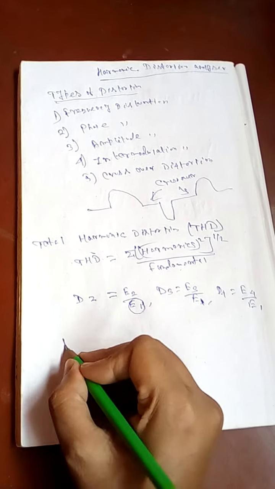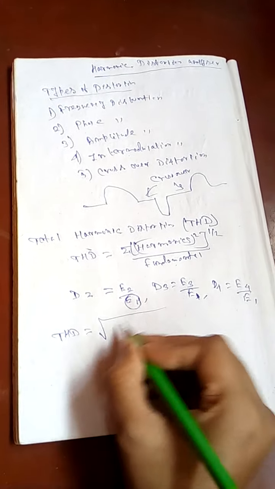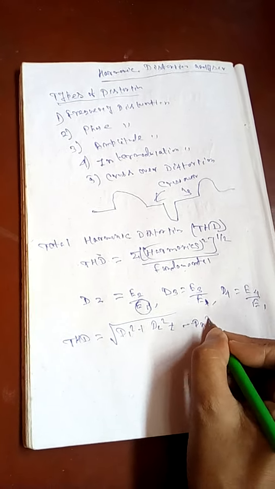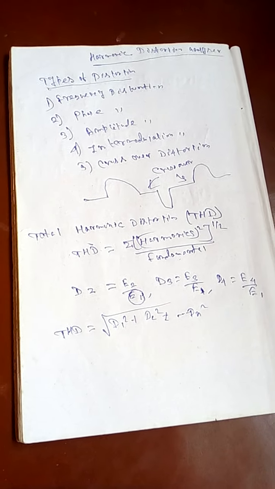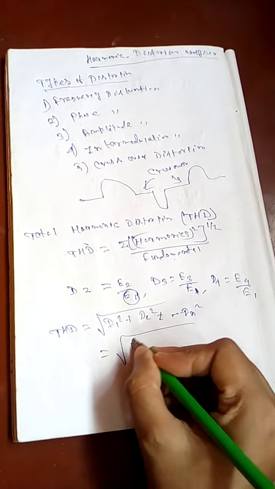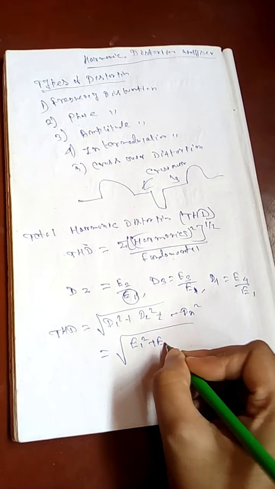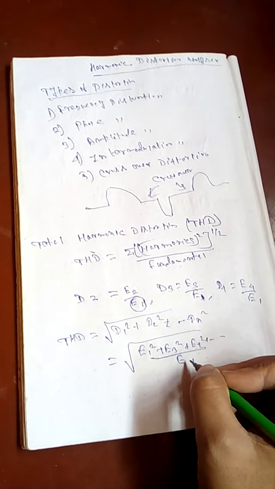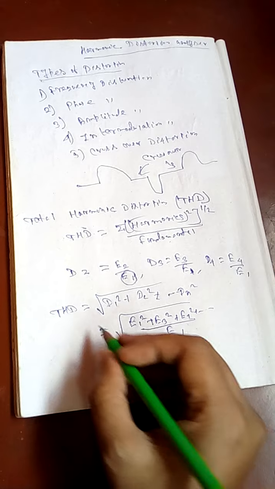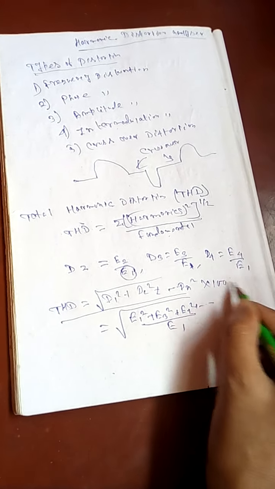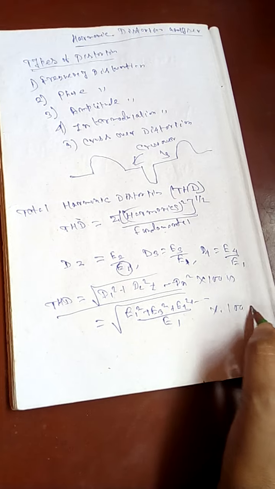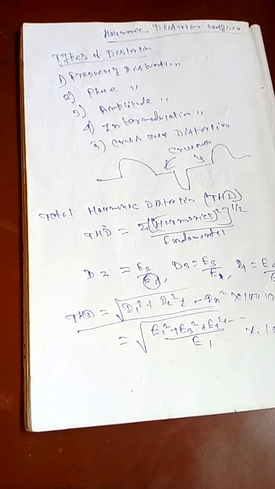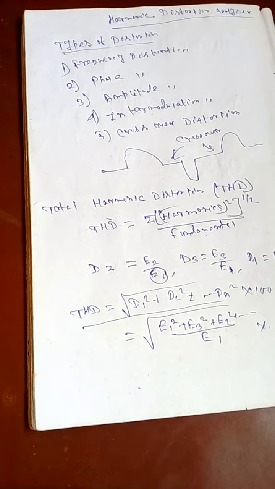So total harmonic distortion THD is represented by the square root of D2 square plus D3 square plus dot dot dot Dn square, or we can represent it as the square root of E2 square plus E3 square plus E4 square plus dot dot dot, divided by E1. If we calculate it in percentage, then THD is the square root of E2 square plus E3 square plus dot dot dot En square, divided by E1, in percentage. So total harmonic distortion can also be represented in percentage.